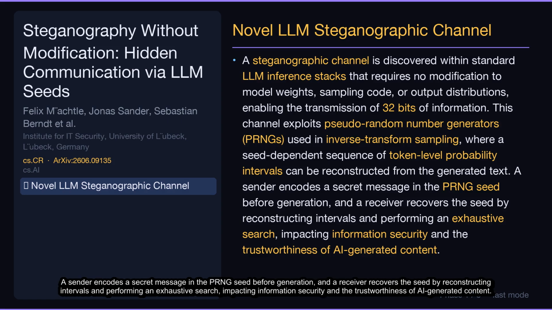A sender encodes a secret message in the PRNG seed before generation, and a receiver recovers the seed by reconstructing intervals and performing an exhaustive search, impacting information security and the trustworthiness of AI-generated content.